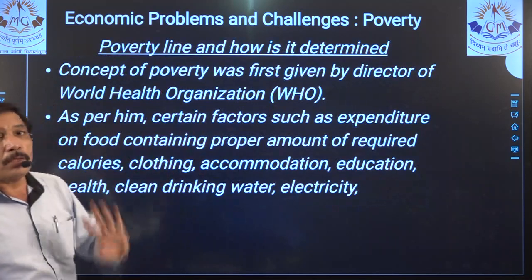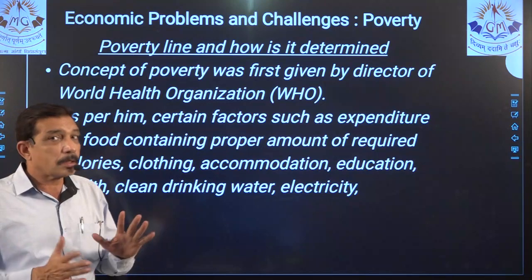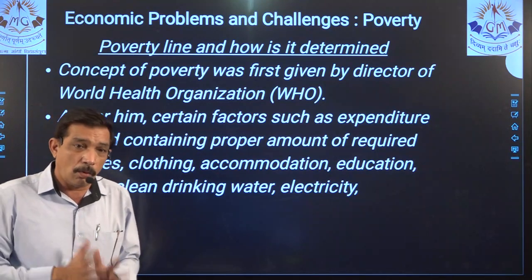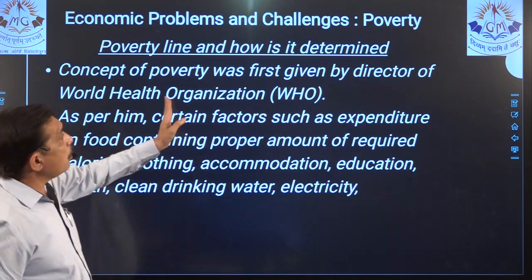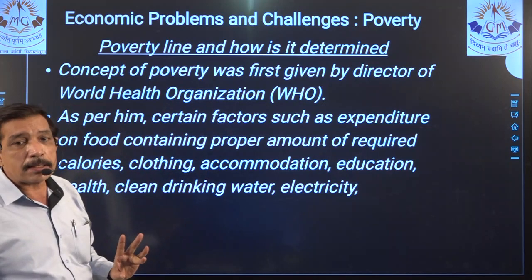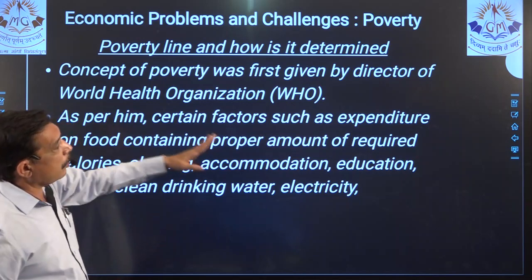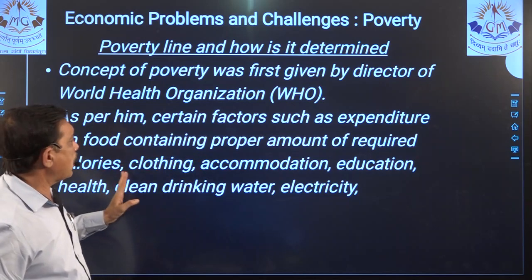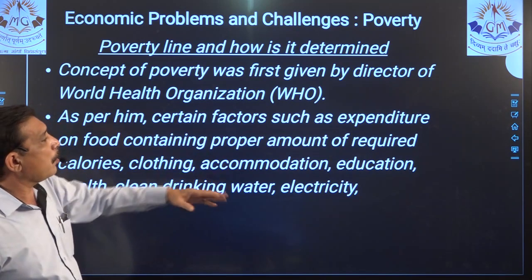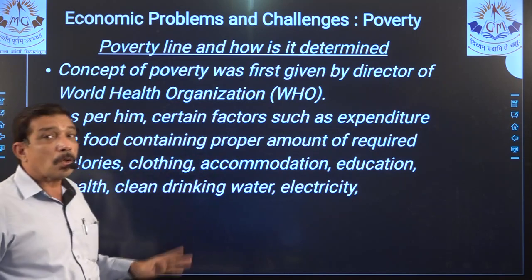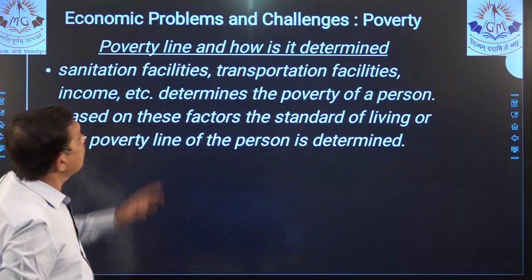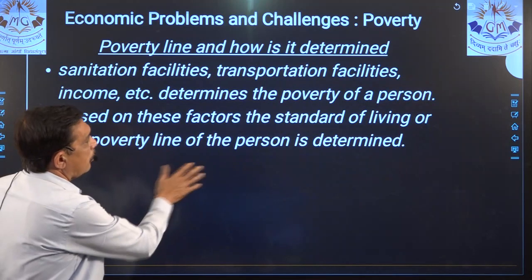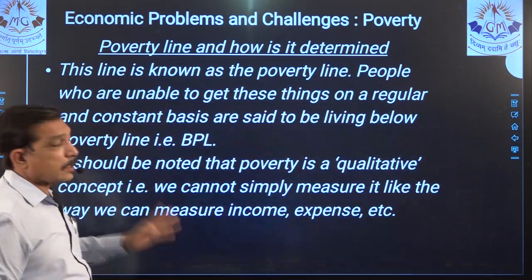Poverty line and how it is determined. Now this is quite a lengthy answer, right? What is poverty? That is understood. What is poor? That is understood. Poverty line and how it is determined. Now the concept of all that, and calories, clothing, containing proper amount of required expenditure and all. So lots of things are there. So it will be a 3 mark question, poverty line and all that, because it is still continuous.